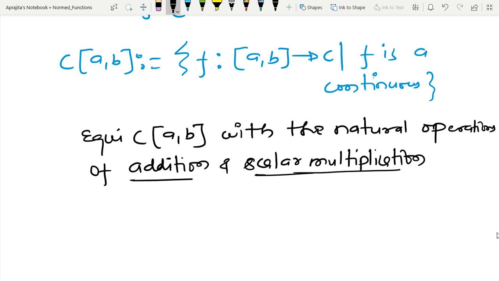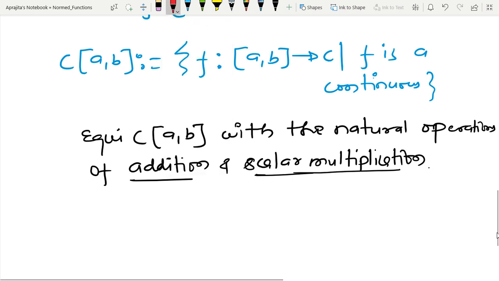And if we define it like this, then it is possible to show that it will form a vector space. So up to here we have formed the vector space. Now let us move to the second part.